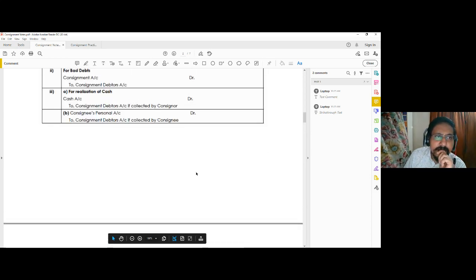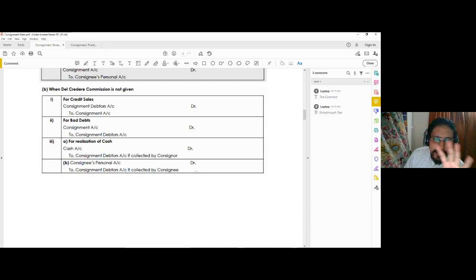When del credere commission is however not given, the entire credit sale related transaction including the bad debt will be recorded by the consignor, and the consignee will be responsible only for the cash sales portion. So for selling the goods, it will be consignment debtors account debit to consignment. That is, consignment is still credited because it is a sale, but instead of charging the consignee, we are debiting the consignment debtor because we are responsible for collecting the amount from them.